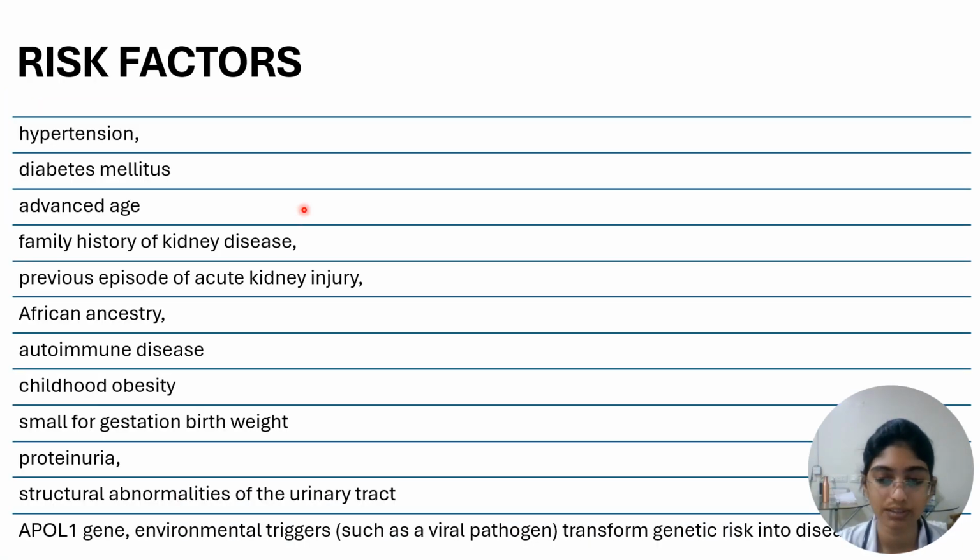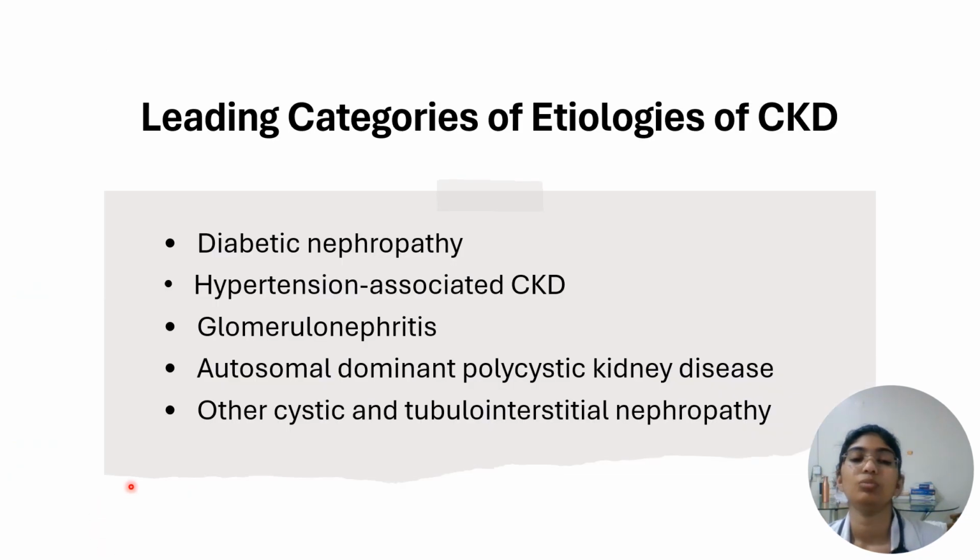So there are certain risk factors associated with CKD like hypertension, diabetes, advanced age, family history of kidney disease, previous episodes of AKI, African ancestry, autoimmune diseases, childhood obesity, small for gestational birth weight, proteinuria, structural abnormalities of the urinary tract, or the presence of the APOL1 gene. In case of this, any environmental trigger like a viral infection can transform the genetic risk into a disease. The most common causes of CKD are diabetes, hypertension, glomerulonephritis, ADPKD, other cystic and tubulointerstitial nephropathies.